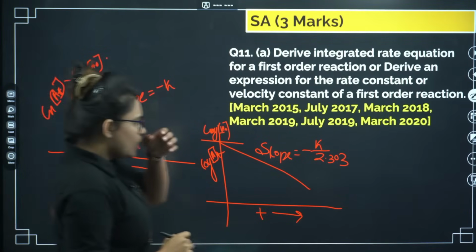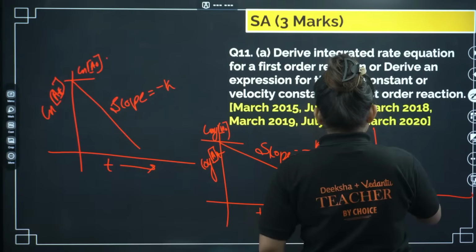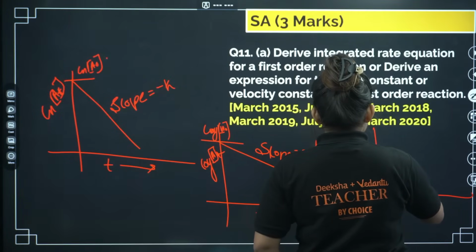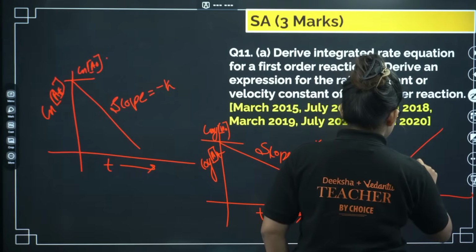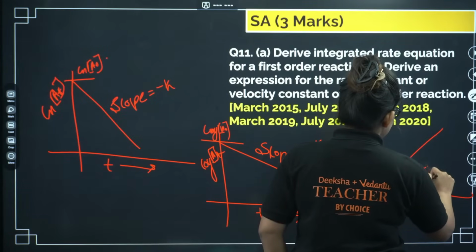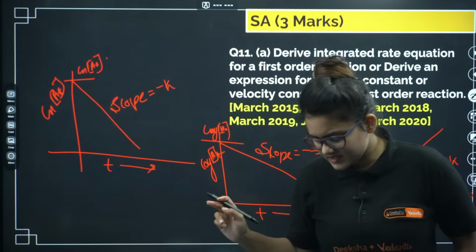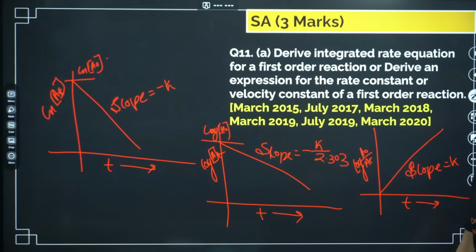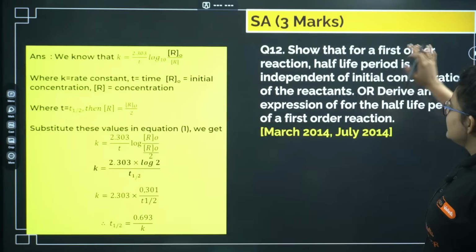Now another graph that I also showed. If you plot A naught by AT versus T, it will pass through the origin with a slope equal to K. For this case the intercept will be 0. I guess it is okay. Let's go ahead.